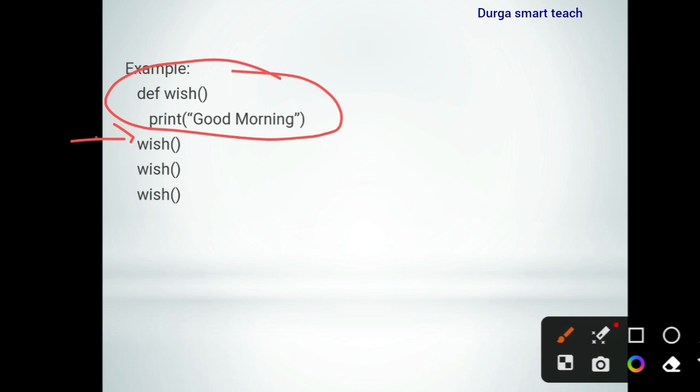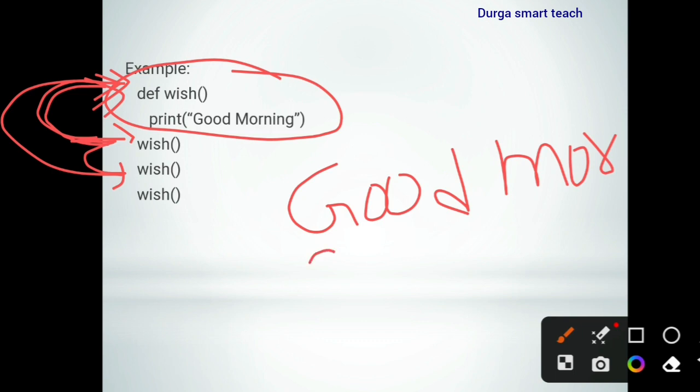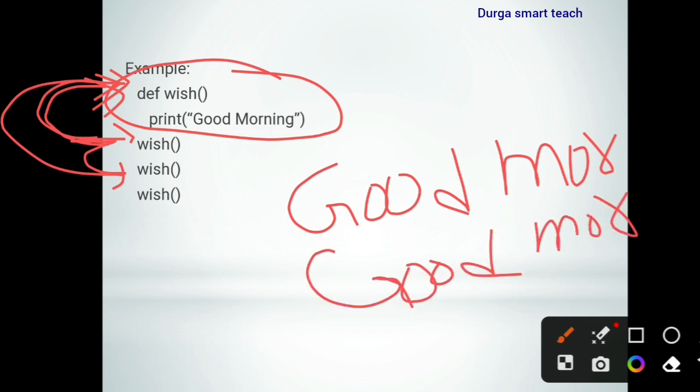So the calling is done. When you call wish, the control is transferred to the function. Inside the function it contains good morning, so good morning will be displayed. Again we are calling the function, and again good morning is displayed.